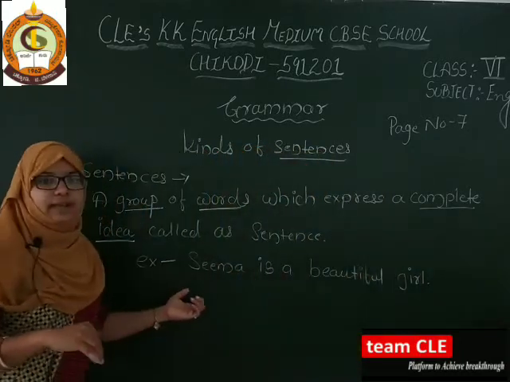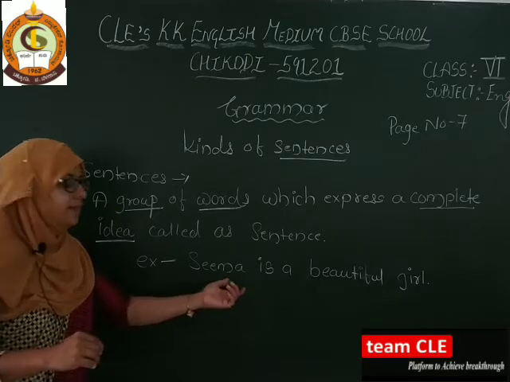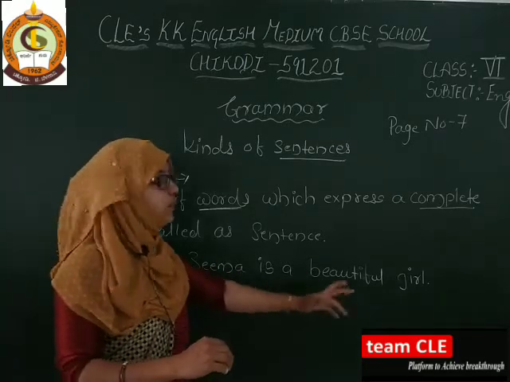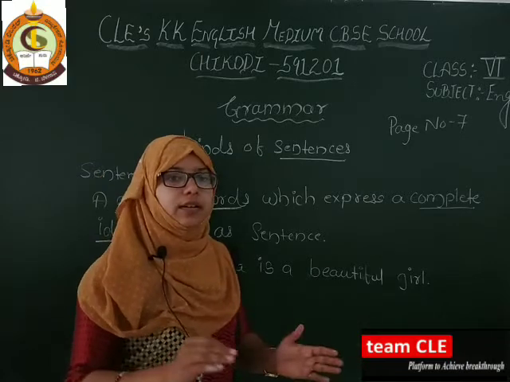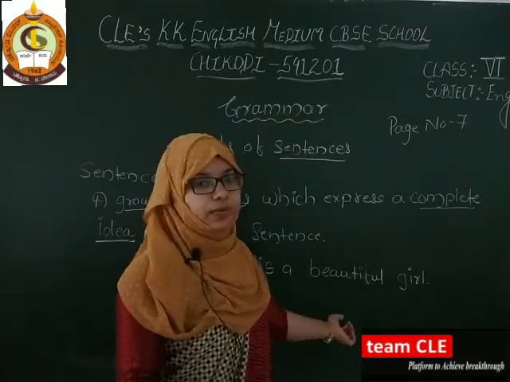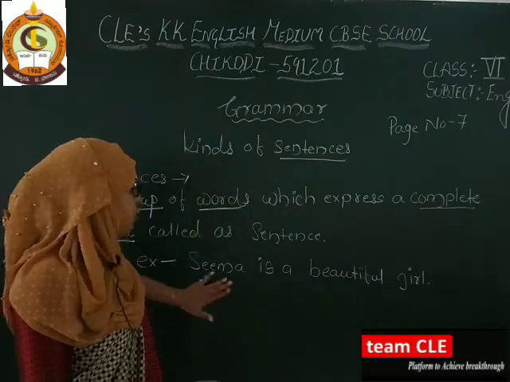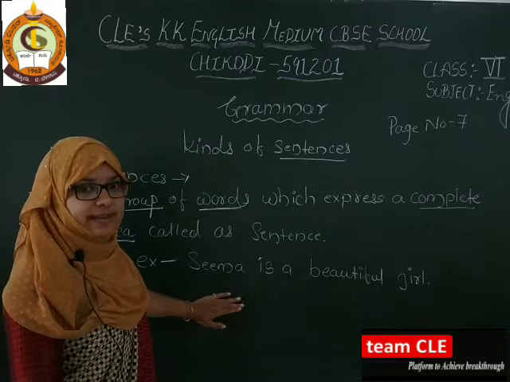So what is this sentence expressing, what do you get by reading this sentence? There is a girl, her name is Seema, and she is beautiful. So you are getting a complete idea, yes or no? Yes. So this is called a sentence.